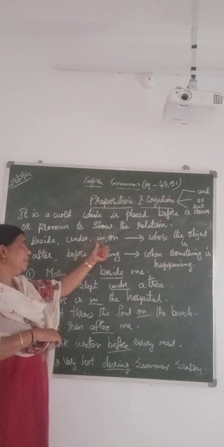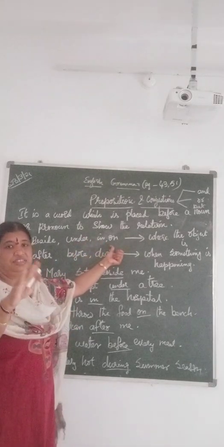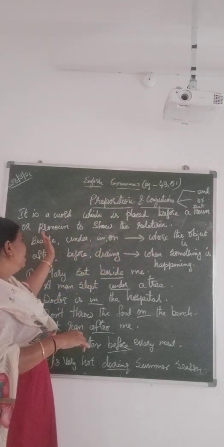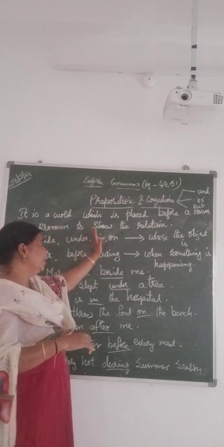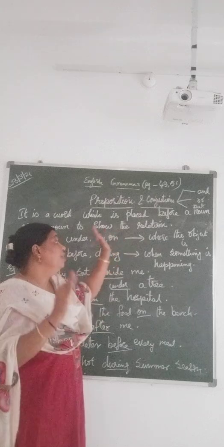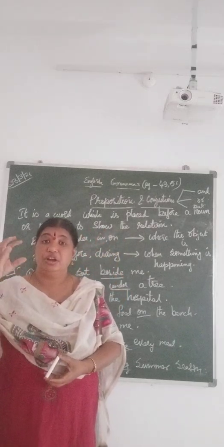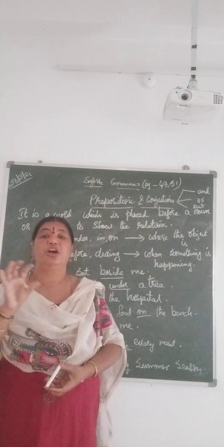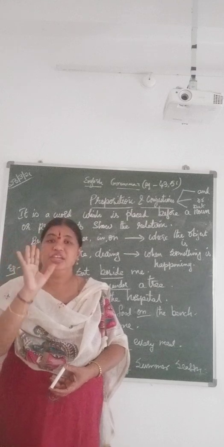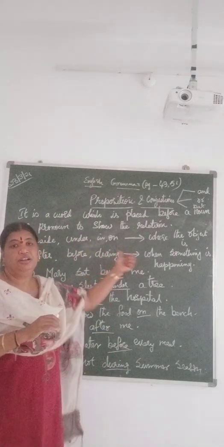Beside, under, in, on. All this you have been learning since senior KG, right, my dear children? So the words like beside, under, in, on, these prepositions represent where the object is placed. You are talking about the position of the object or any entity, then we use the prepositions beside, under, in and on.